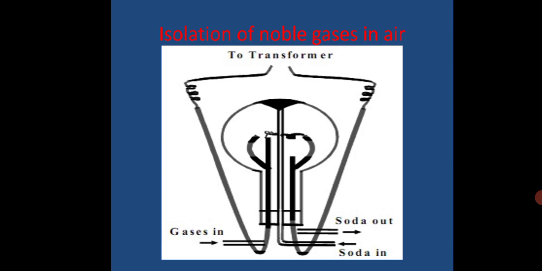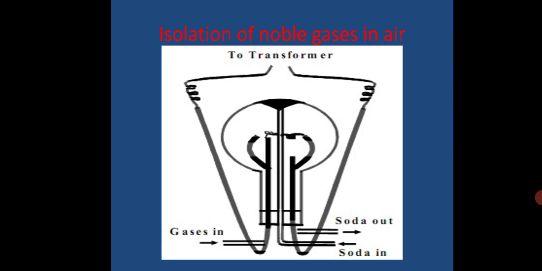A mixture of air and oxygen in the ratio of 9:11 by volume is constantly admitted into the globe, and a discharge of 6000 to 8000 volt is passed, with the help of a transformer. Under the influence of electric discharge, nitrogen and oxygen combine to form the oxides of nitrogen, which are dissolved out in the solution of sodium hydroxide being admitted from the second tube.